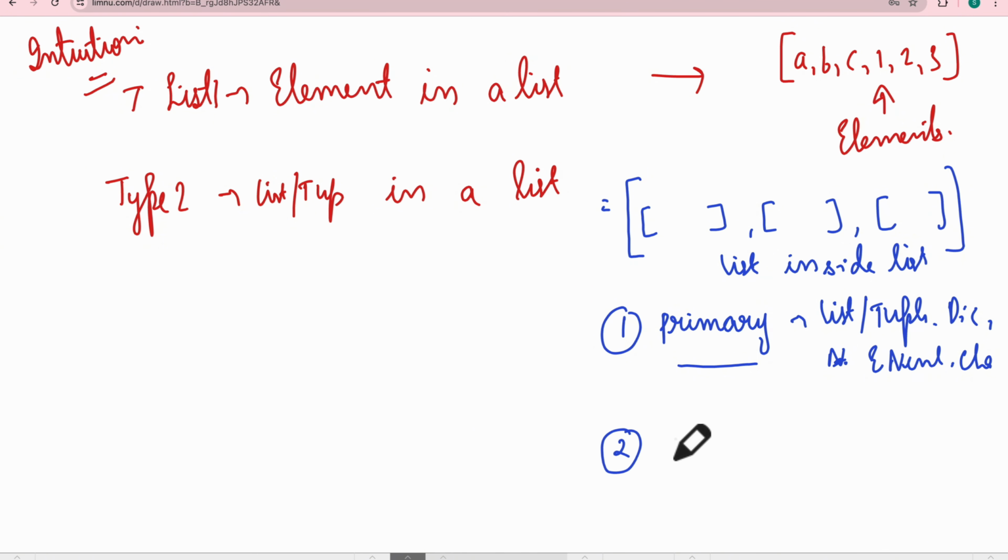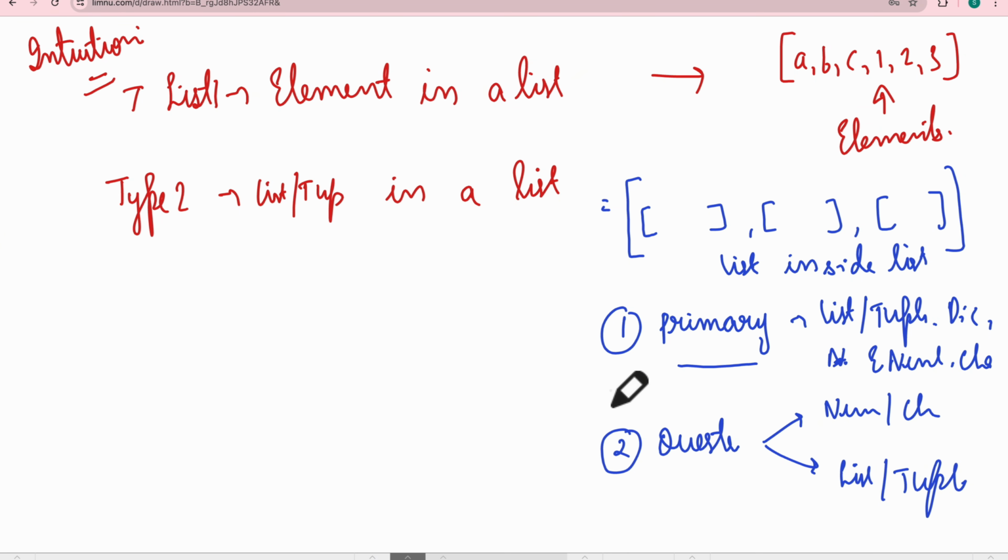Second, what is your question? Does your question want you to access a number or a character, or does it want you to access a list or tuple or something? So these two things you need to ask yourself before the question. We'll be using this approach while solving the questions. Always ask whether the question is asking about fetching elements directly, or it is asking you to go into a nested list, where there is a list inside a list inside a list, something like that.